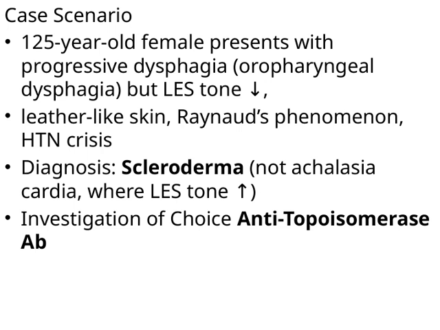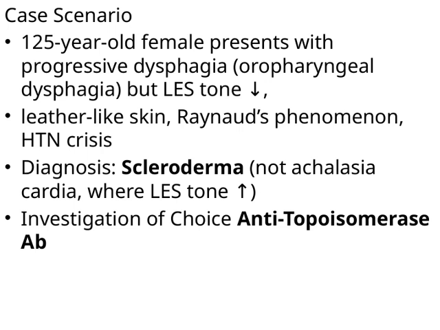Now, what's particularly notable here is that her lower esophageal sphincter, or LES, tone is decreased, which is a key clue. In addition to that, she exhibits some classic signs of scleroderma, such as leather-like skin and Raynaud's phenomenon, which involves episodic vasospasm of the fingers and toes. She also has a history of a hypertensive crisis, which can sometimes be associated with scleroderma-related vascular issues.